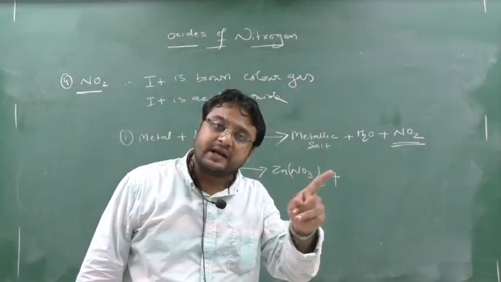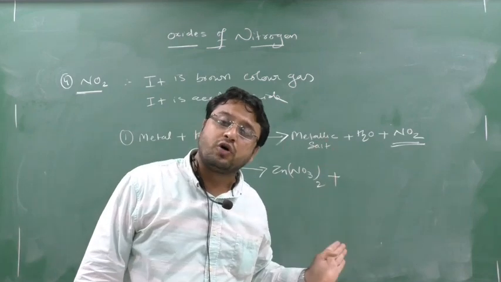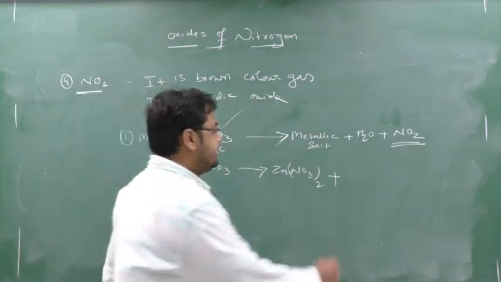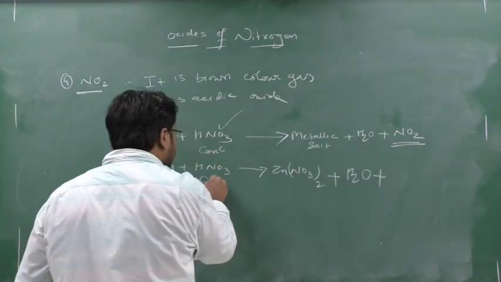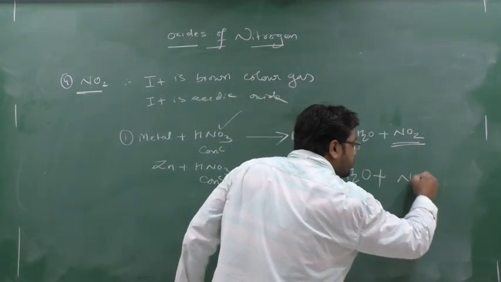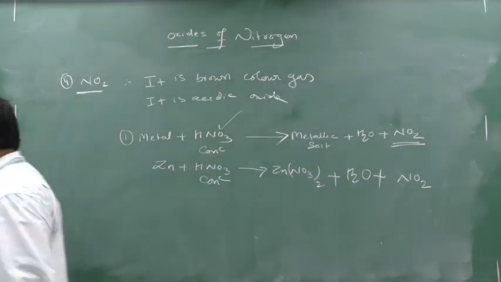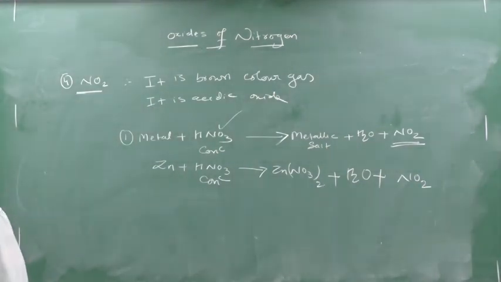Metal plus acid gives metallic salt plus hydrogen gas, but not with nitric acid. Remember from standard 10, nitric acid was an exception. Being a strong oxidizing agent, instead of hydrogen gas, it generates H2O and certain oxides. So here if you take concentrated nitric acid, you get NO2. So this is one preparation of nitrogen dioxide. Please remember this. It's very important.